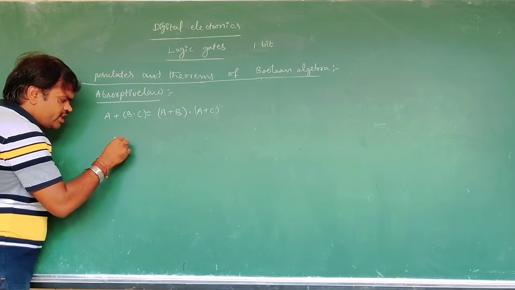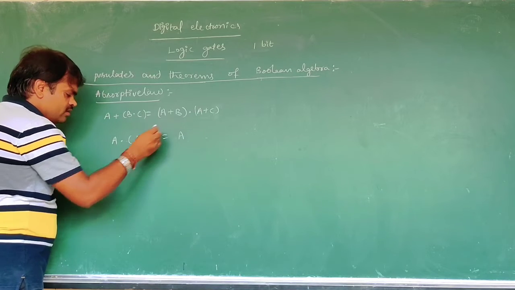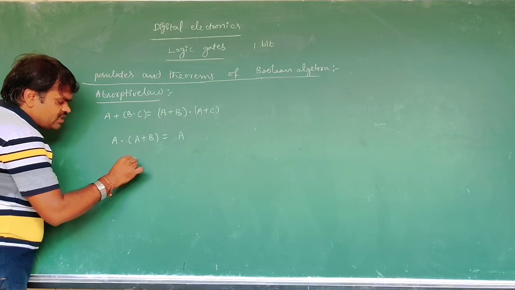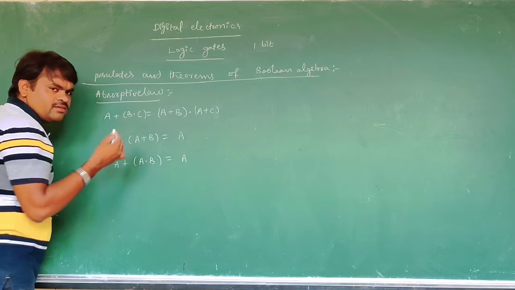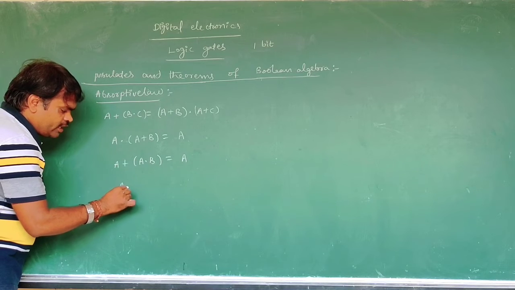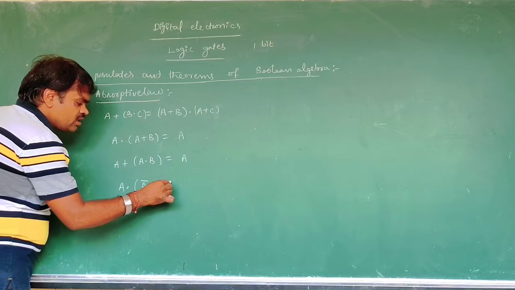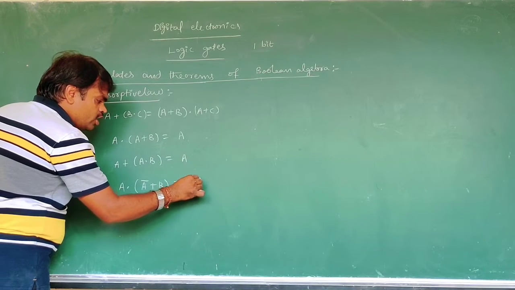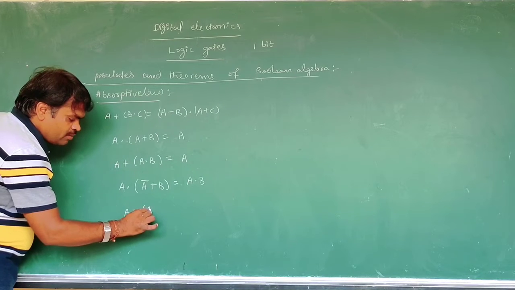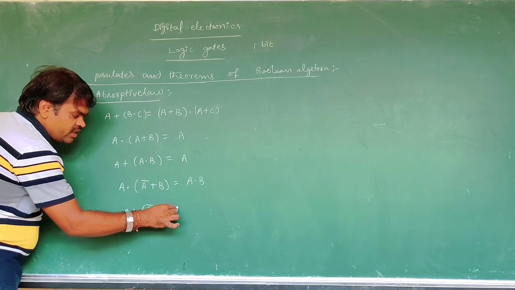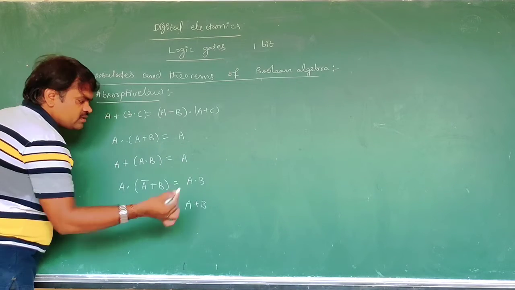Now A dot (A plus B) is A, that is A plus A dot B becomes A. Now A dot (A bar plus B) is A dot B, that is A plus A bar dot B, then it is A plus B.